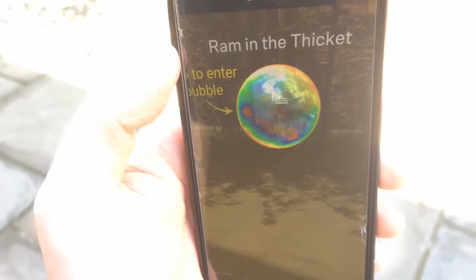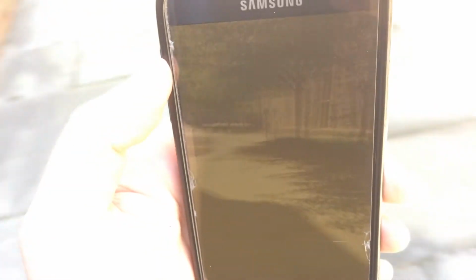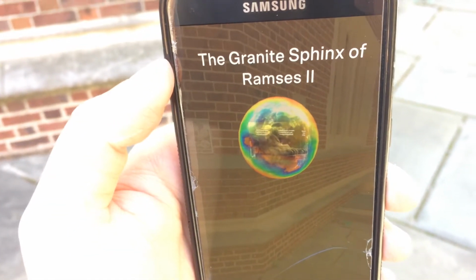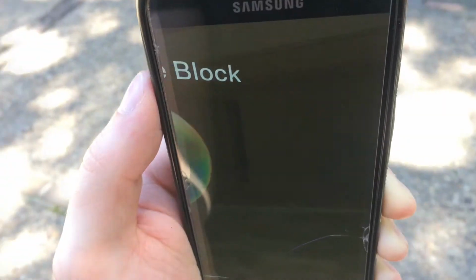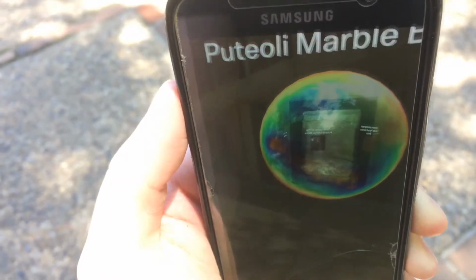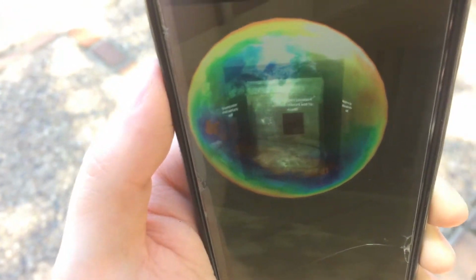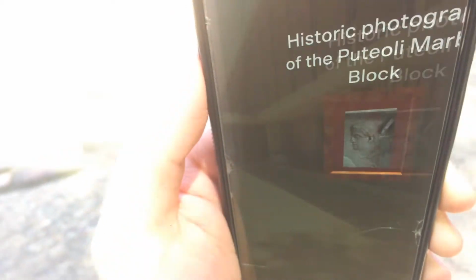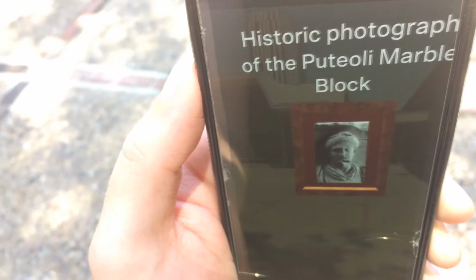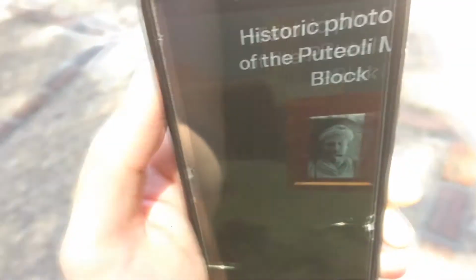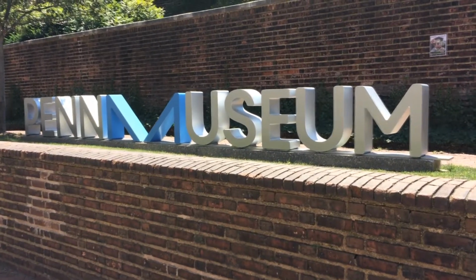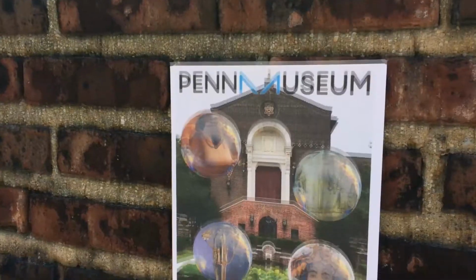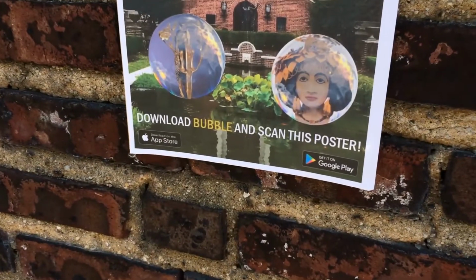Our app, Step into the Bubble, aims to meet this goal by representing hierarchically organized information as a set of nested bubbles, which surround the user in the AR space. Just as a user can descend into deeper and deeper folders and subfolders in a typical file system, so too can they traverse our bubble hierarchy by entering bubbles and subbubbles. The experience is tied to the physical space around the user, giving them a gallery-like experience that is both intuitive and immersive. A major advantage of this system is that it can be deployed anywhere, allowing museums to move outdoors with the help of just a poster and a phone.